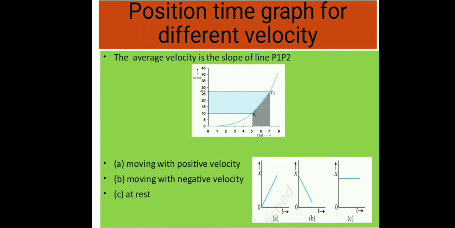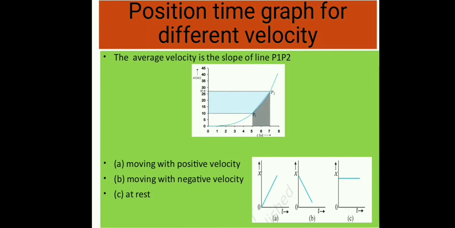Position-time graph for different velocity. If we have a given position-time graph, then the slope of the straight line P1 P2 connecting the initial position P1 to the final position P2 denotes the velocity of the moving object.